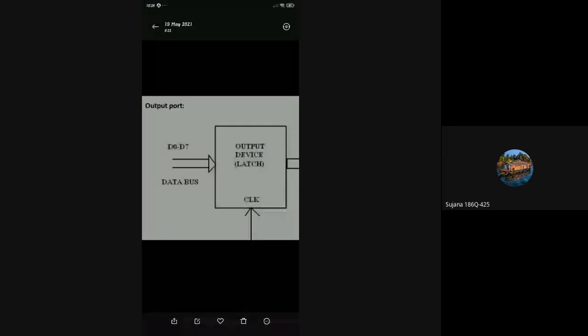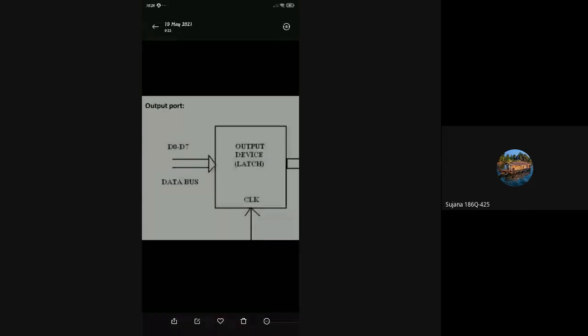the data bus of the microprocessor. After processing the input data, it will generate some output. The output will again be transferred to the data bus of the microprocessor. The data bus will be connected to the output unit through a latch. So here the latch is your interfacing circuit, and it will be used to transfer the data to the output device.